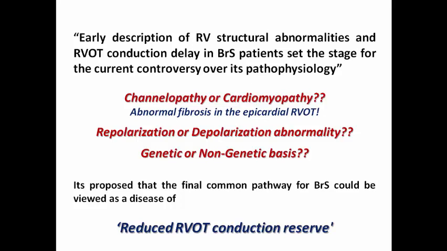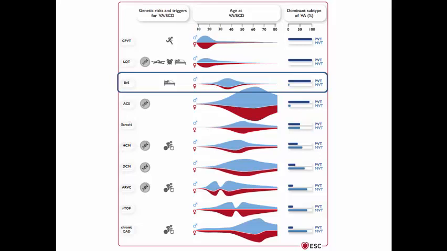That's why we are going to find a certain difference in the management of Brugada syndrome from the other types of channelopathy like long QT or CPVT. The main age of incidence for Brugada syndrome is in the 3rd and 4th decade of life, resulting in polymorphic VT rather than monomorphic. So there is a later age of onset than CPVT and long QT syndrome.